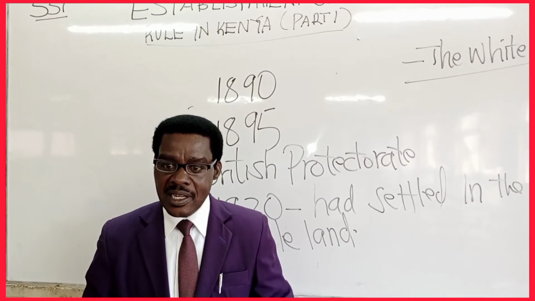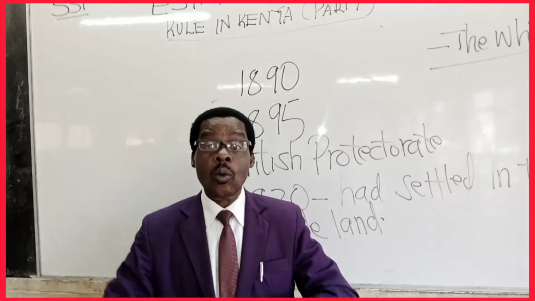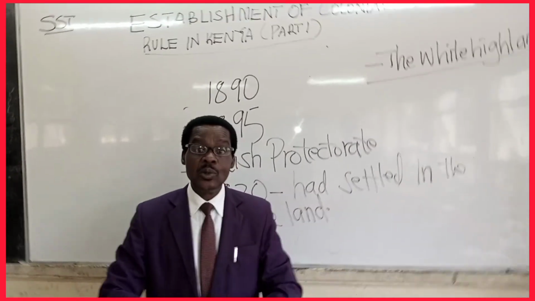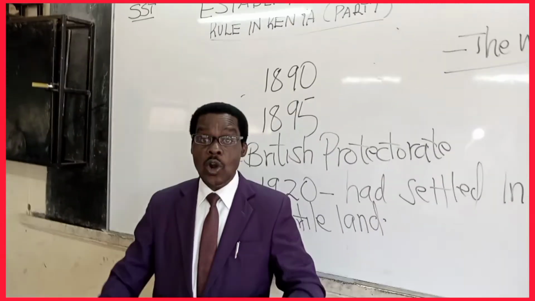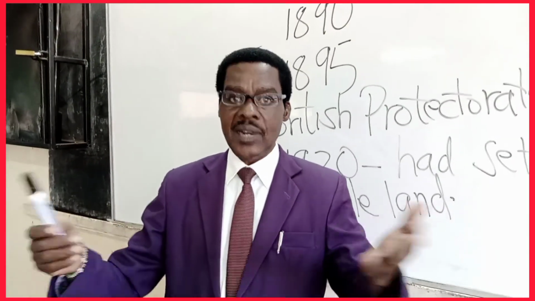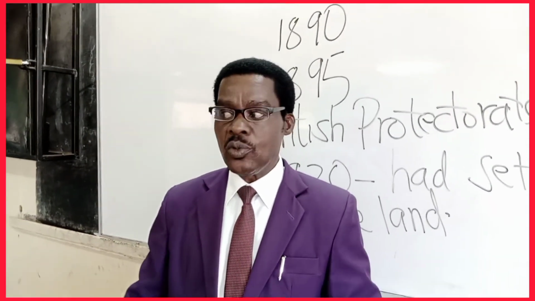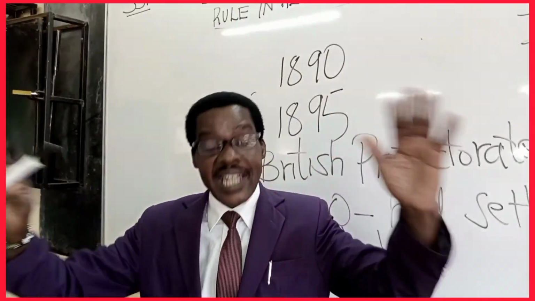In our next lesson, we are going to see part 2 and what happened: those who were resisting, those who were collaborating, and when the British settled, what else. That will be in our next episode, part 2, the establishment of colonial rule in Kenya and how it all started.